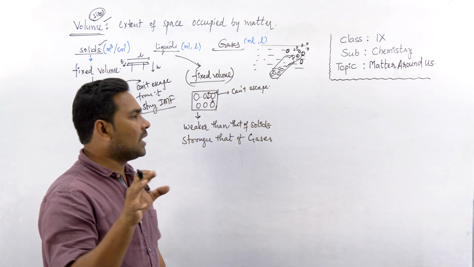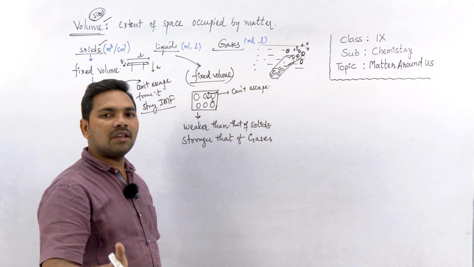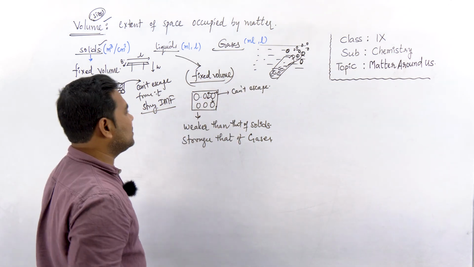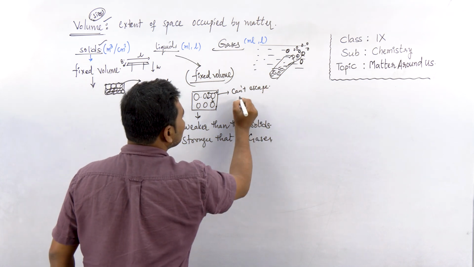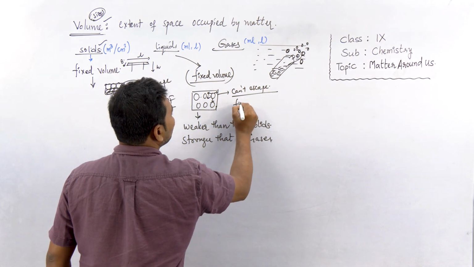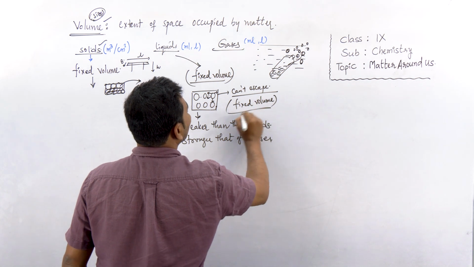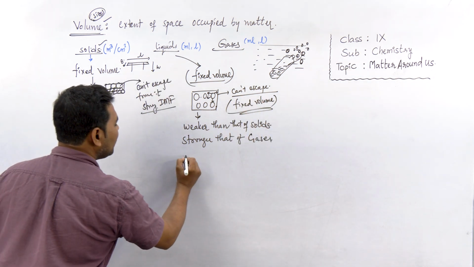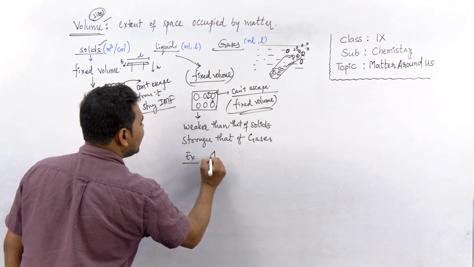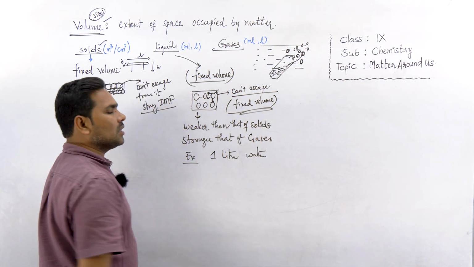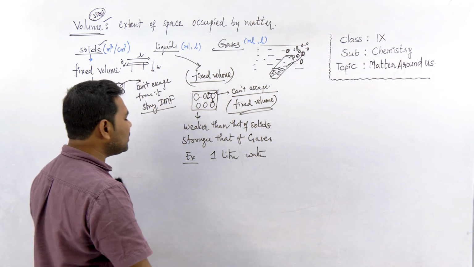But the attraction forces are strong enough to avoid the particles escaping. So these particles can't escape. So liquids have fixed volume. They can't escape, so the volume is fixed, right? For example, if I take 1 liter water, maybe in different shapes, right?